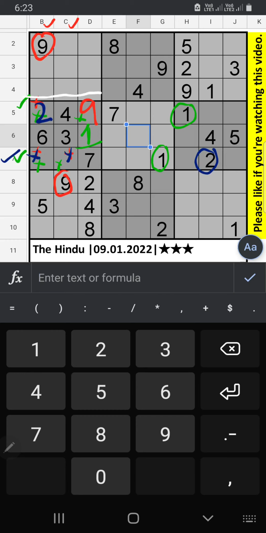In the 4th grid, 2 numbers are remaining, 5 and 8. In column B we have 5, so 5 can't come in this cell. Then 5 is confirmed here. Then 8 is here.